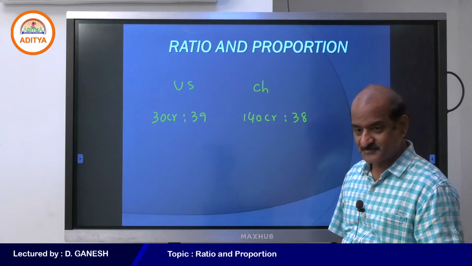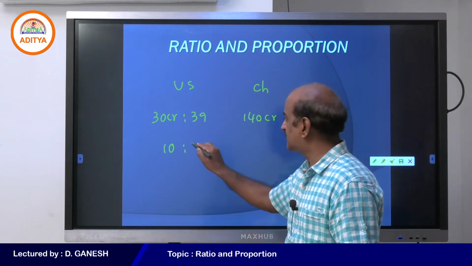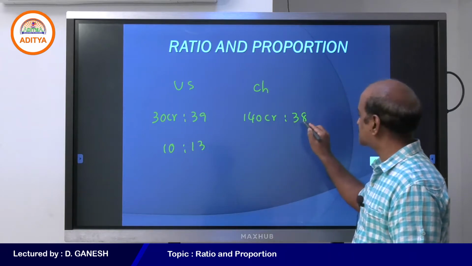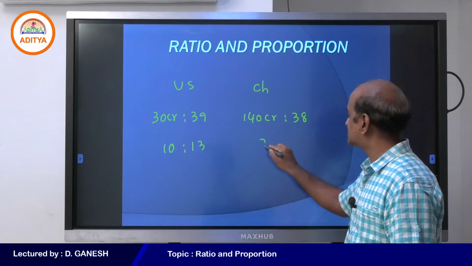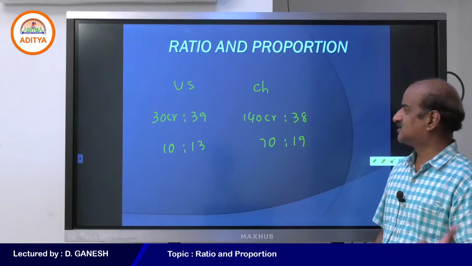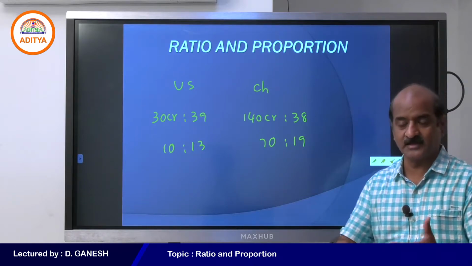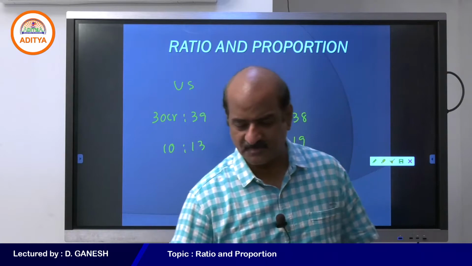See the ratio: it is 10:13 here, and here, if you cancel closely, it comes to around 70:19. So we can understand the actual difference between US and China.